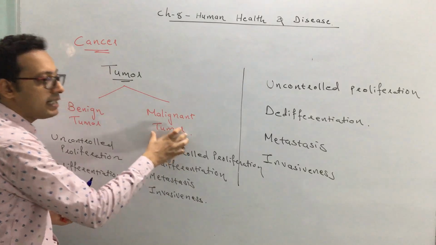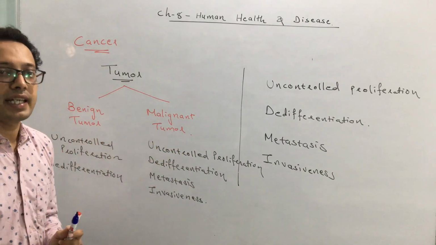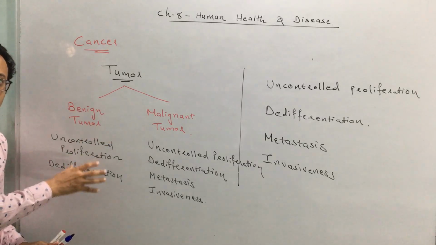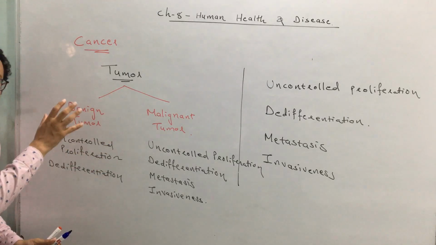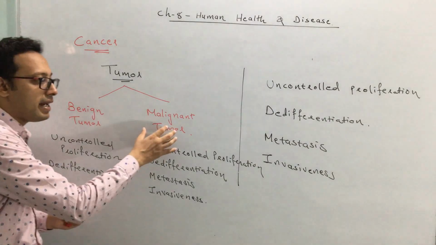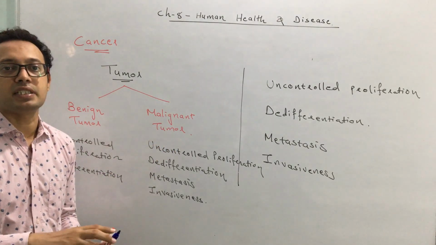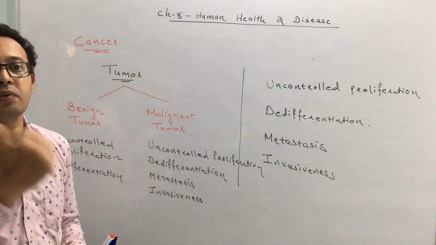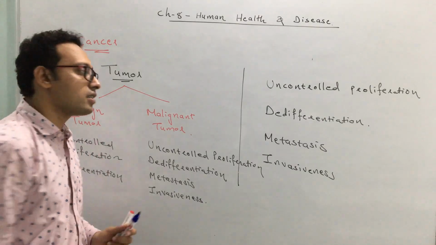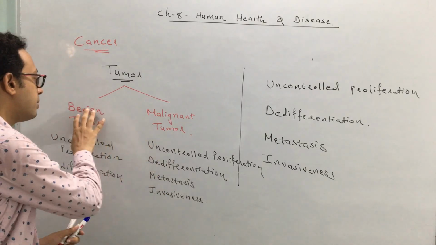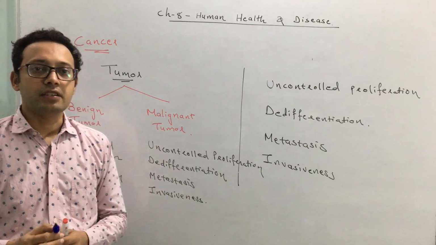We actually call a malignant tumor a cancer. Okay, benign tumor remains localized, at the point wherever it originates, whereas the malignant tumor starts at a certain point and has a capacity to spread to other parts of a body. This is called a malignant tumor. Clear? So this is the difference between a benign tumor and a malignant tumor.